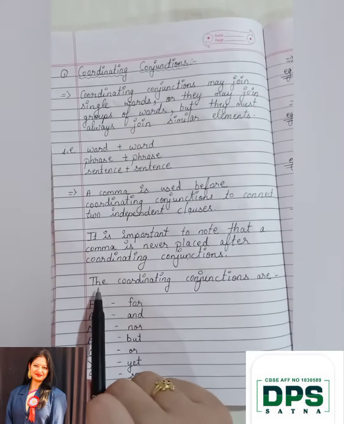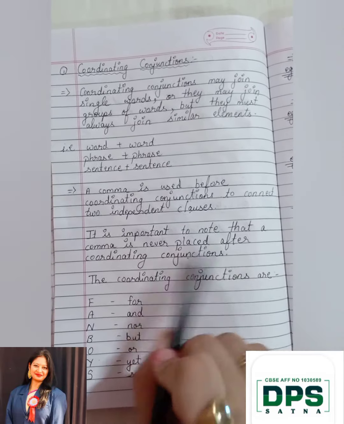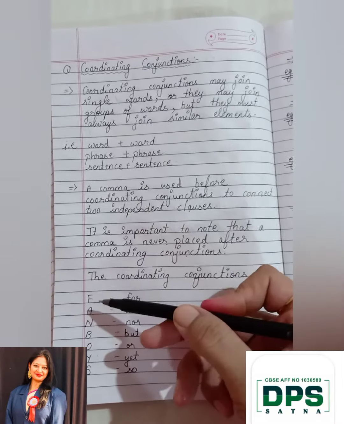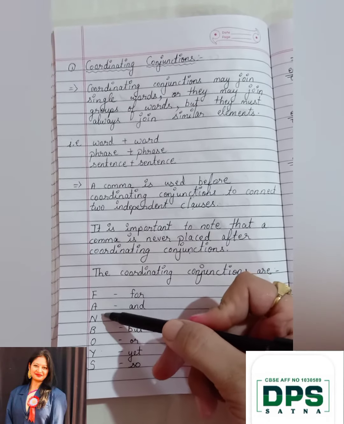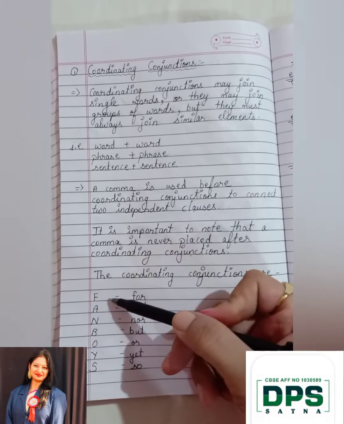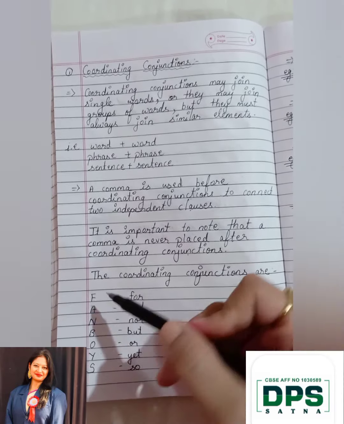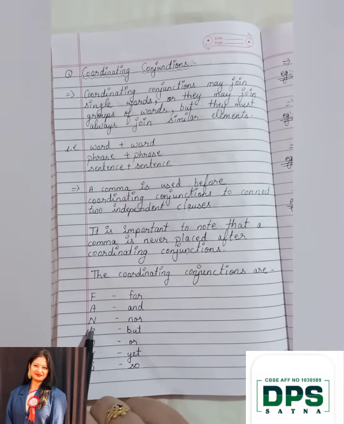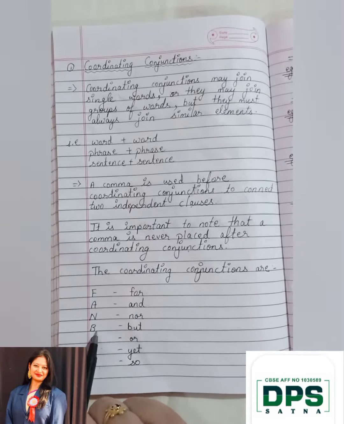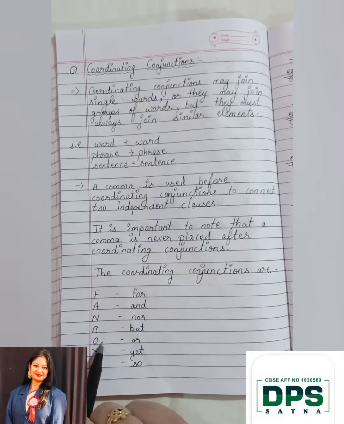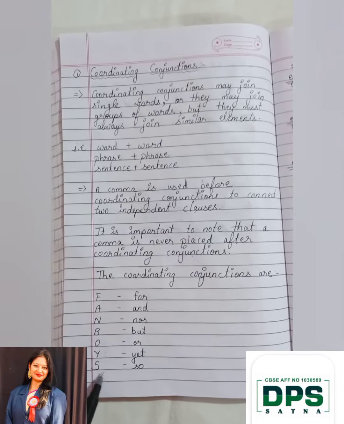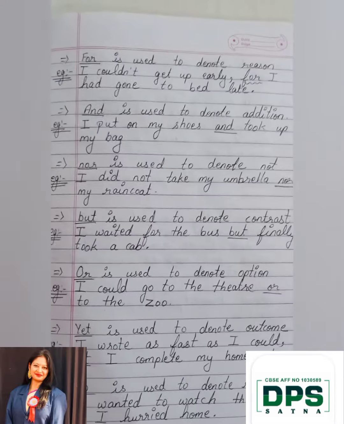Okay. Now, there is a shortcut to remember these coordinating conjunctions. You can learn the spelling of FANBOYS. Okay, FANBOYS. F stands for for, A stands for and, N stands for nor, B stands for but, O stands for or, Y stands for yet, and S stands for so.